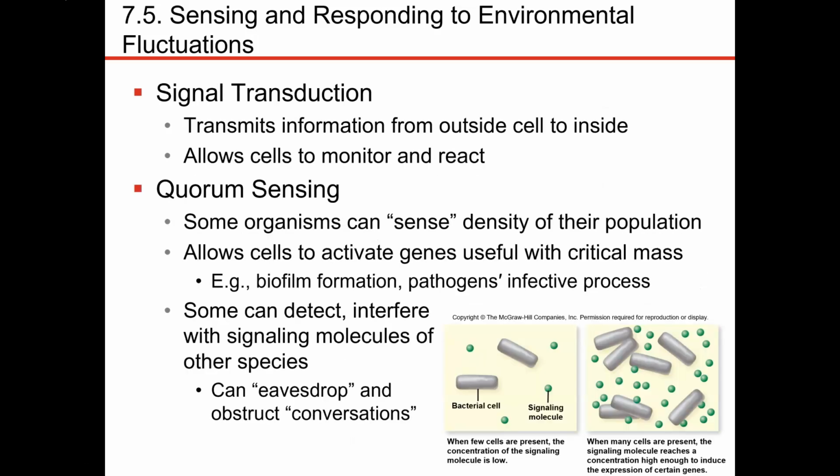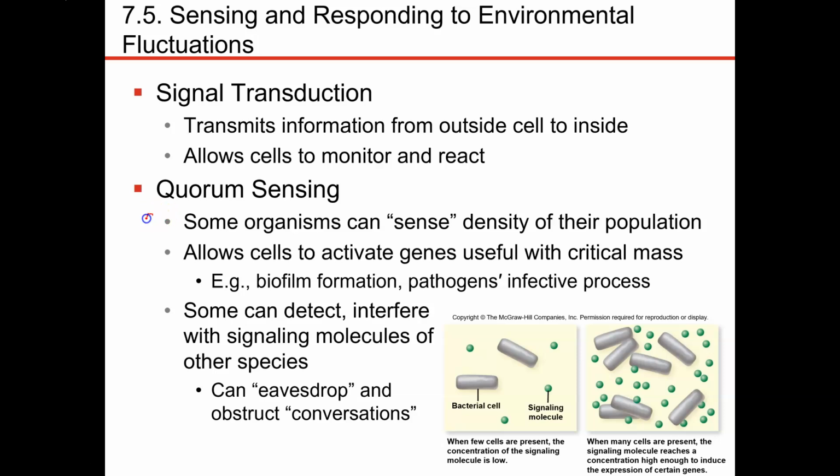Microbes use different mechanisms for talking to each other. So they can transmit information from outside of their cell to the inside of the cell. This allows microbes to sense what's going on and react to the changes.